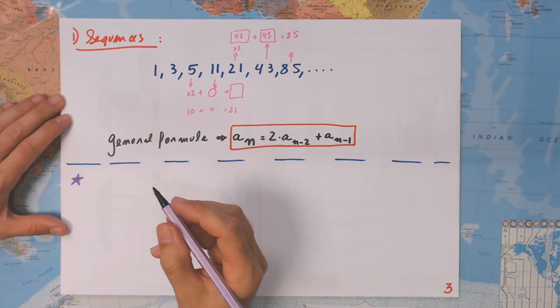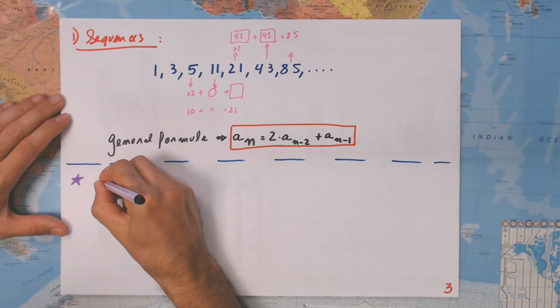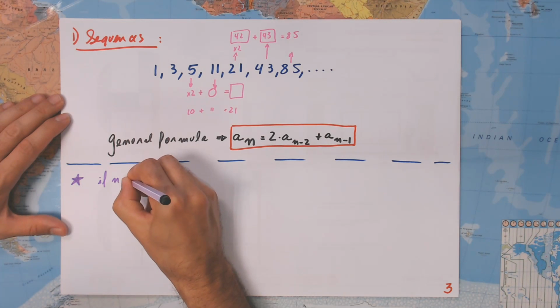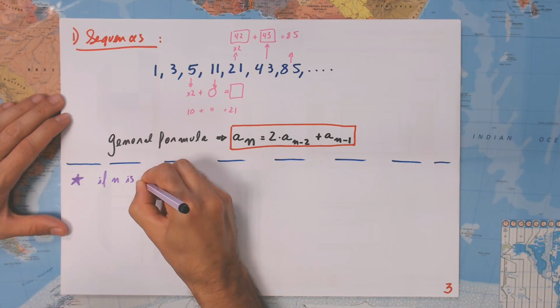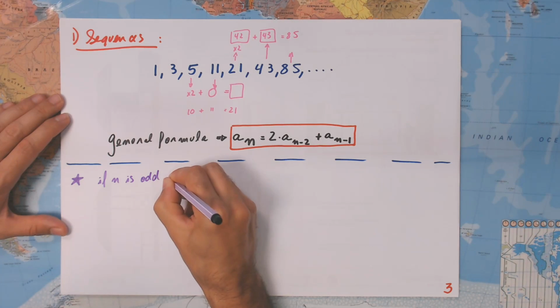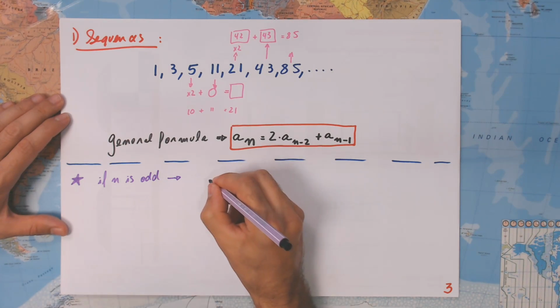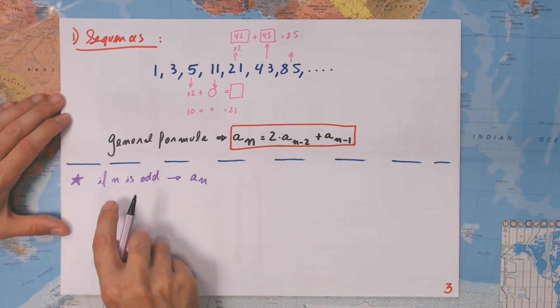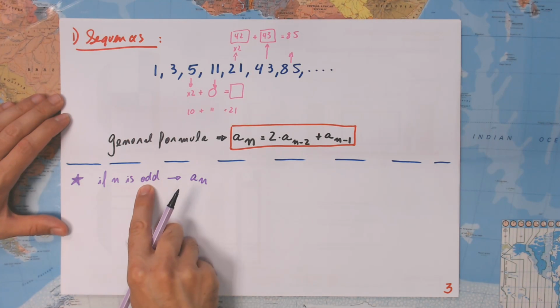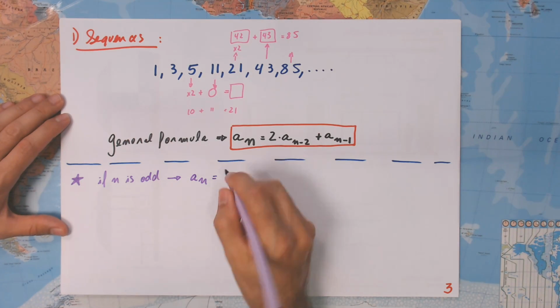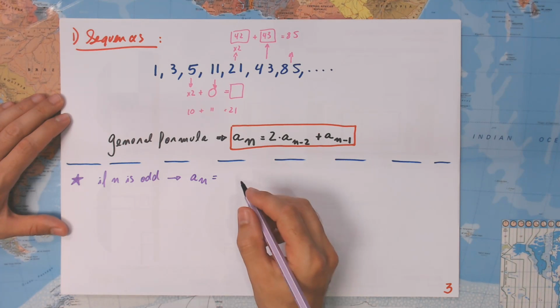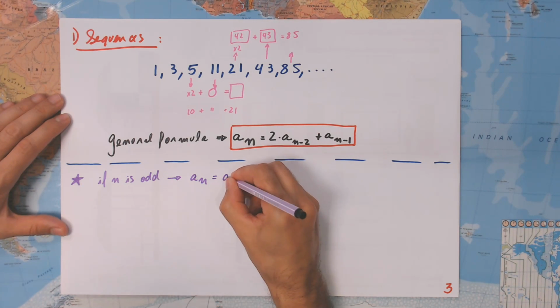Maybe our sequence is going to be this: if n is odd, we are going to follow this a_n. This is n for odd terms. N must be odd.